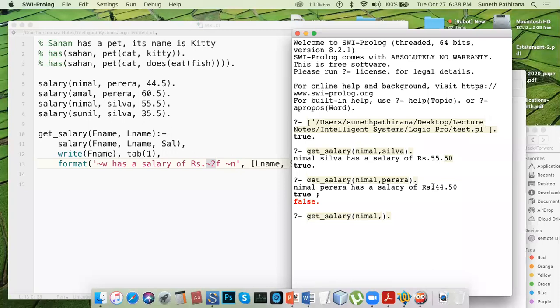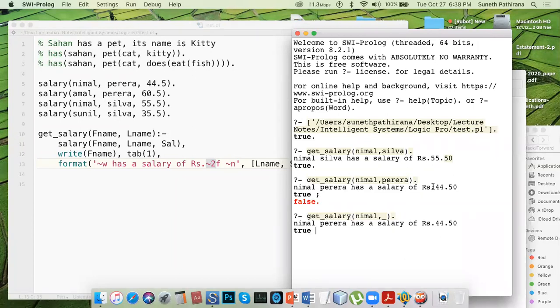We try to fetch all the Nimals, whichever the surname is. If you want, you can display the surnames. Okay, Nimal Pereira has a salary. That means we found one Nimal who is a Pereira, has a salary of this amount, true, and there's a blinking cursor.